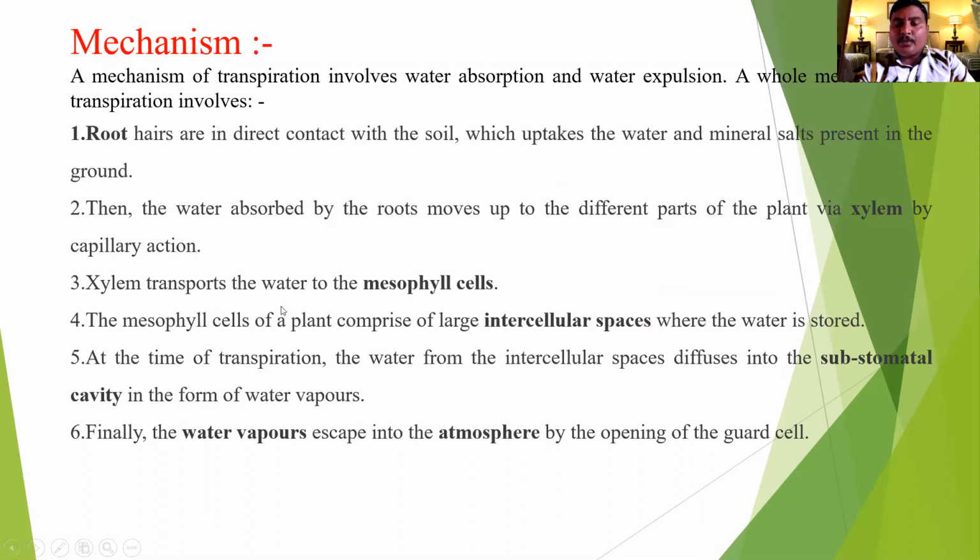Xylem transports the water from root xylem to stem xylem and stem xylem to the leaf xylem. And last, the water is transferred from the leaves to the outer part in the form of water vapor, which is called transpiration, and in the form of liquid is called guttation.